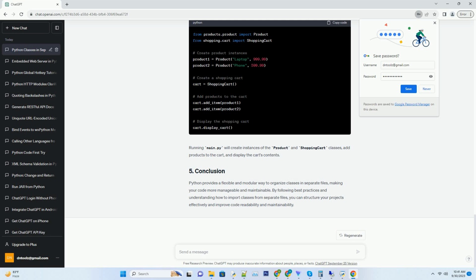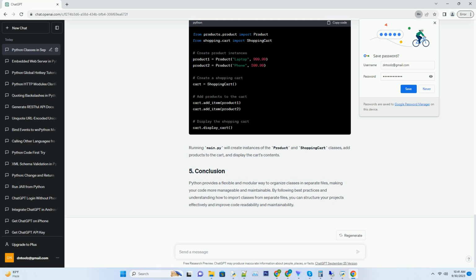Let's illustrate the concept with an example. Suppose you're building a simple e-commerce application with two classes, Product and ShoppingCart. Here's how you can organize them. In product.py. In cart.py. In main.py. Running main.py will create instances of the Product and ShoppingCart classes, add products to the cart, and display the cart's contents.